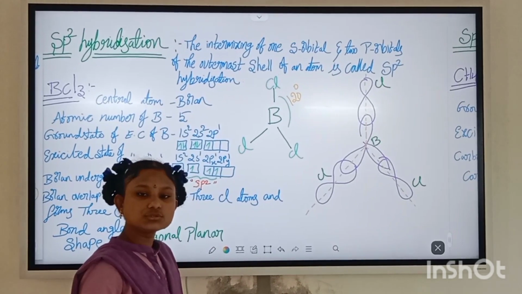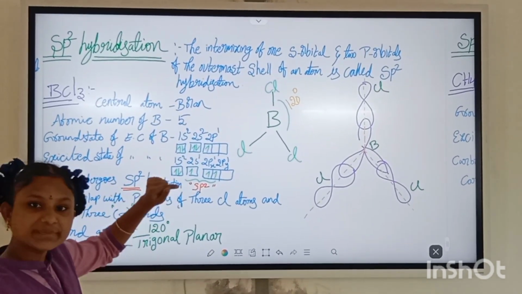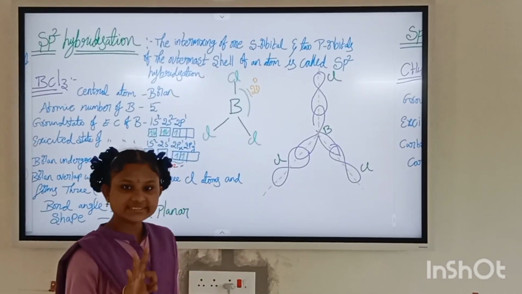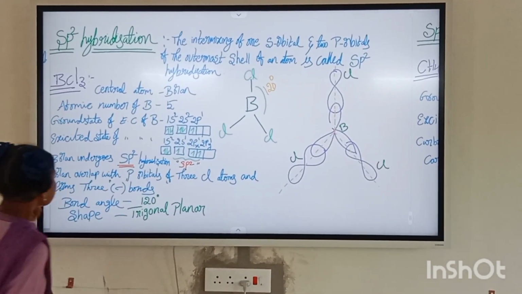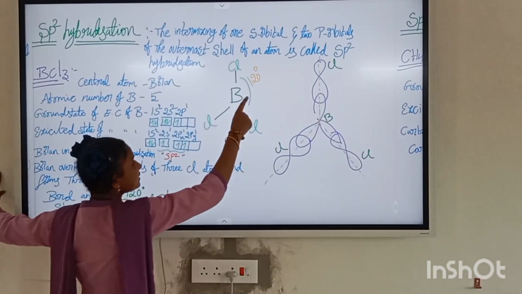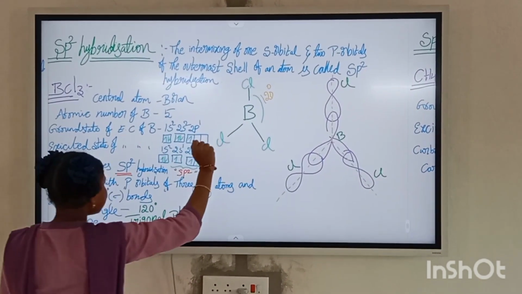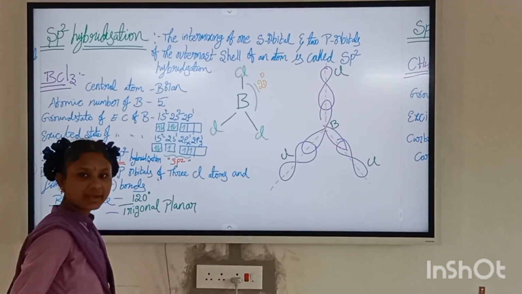It forms three sp2 hybrid orbitals. It forms three sigma bonds. This is the structure of BCl3. Bond angle is 120 degrees, and the shape is trigonal planar.